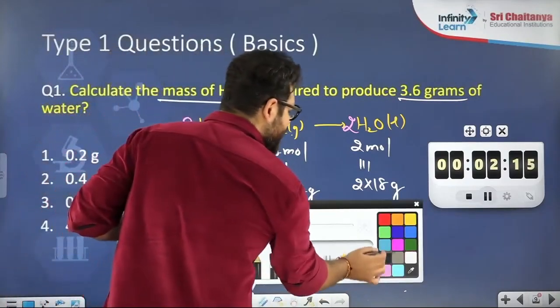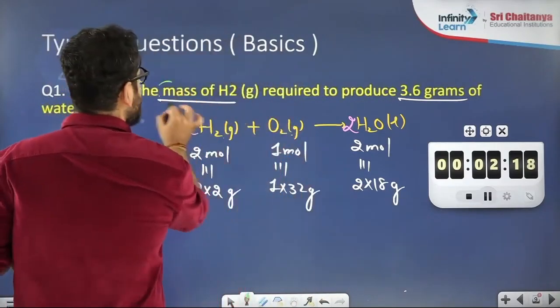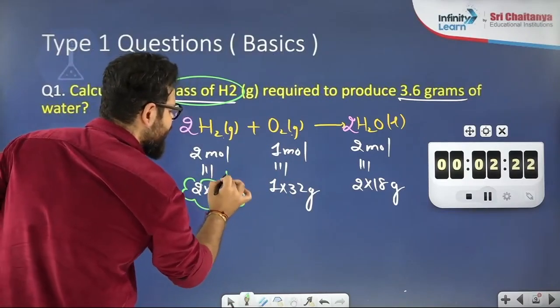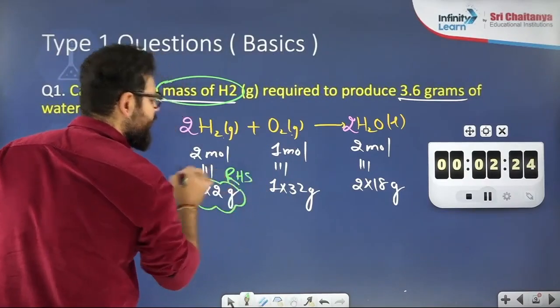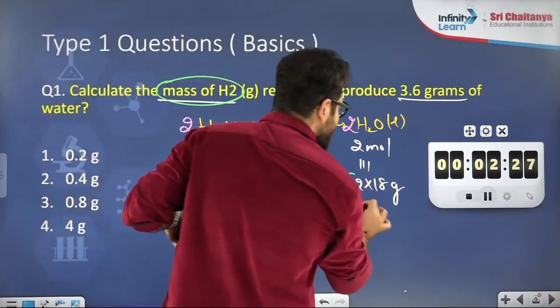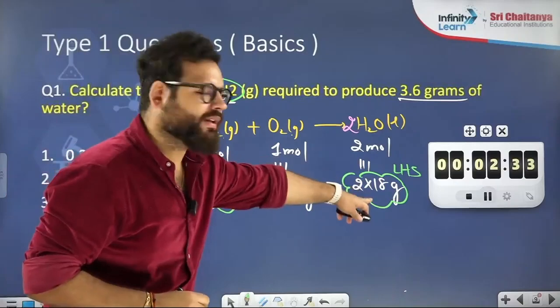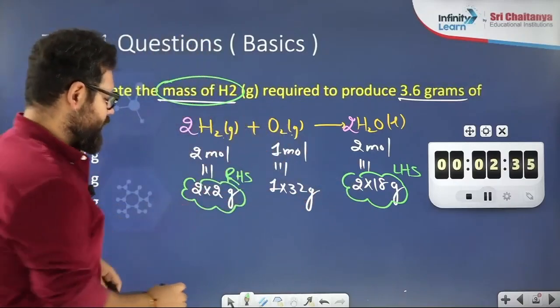Now, the mass of hydrogen is asked, so I will keep the mass of hydrogen on the right hand side. The mass of H2O is given, so I will keep the mass of H2O on the left hand side. Okay. 36 gram water comes from 4 gram hydrogen.